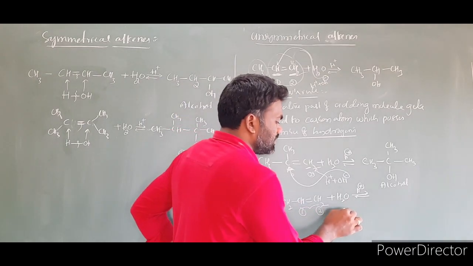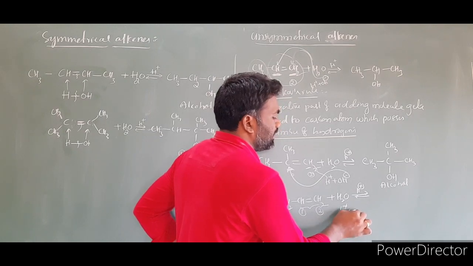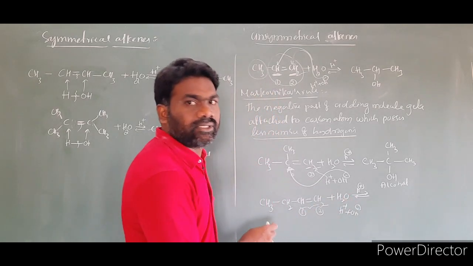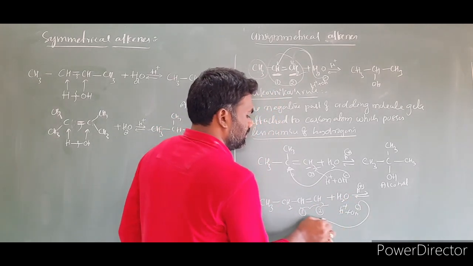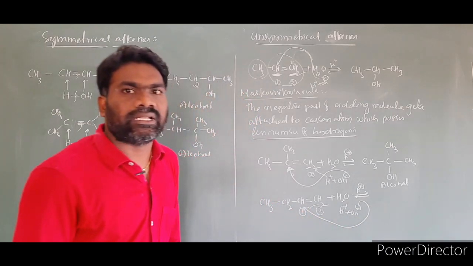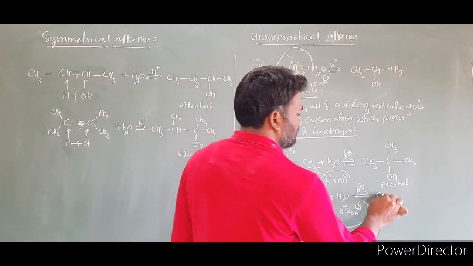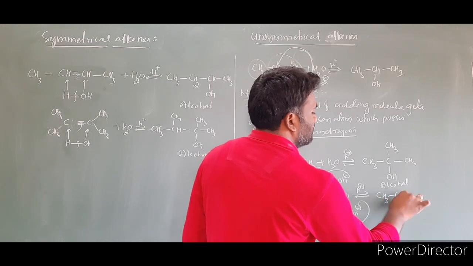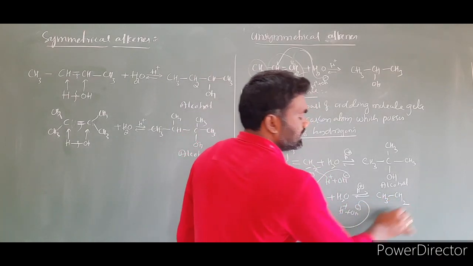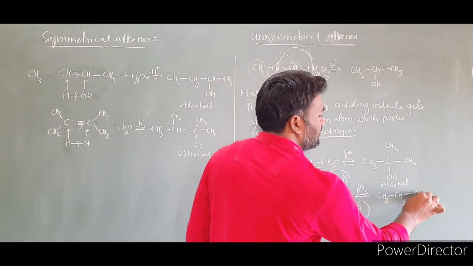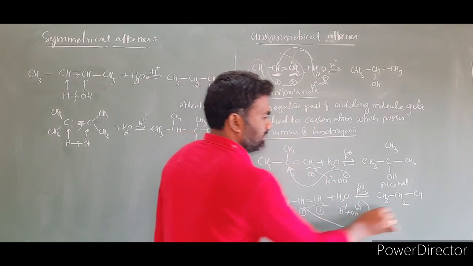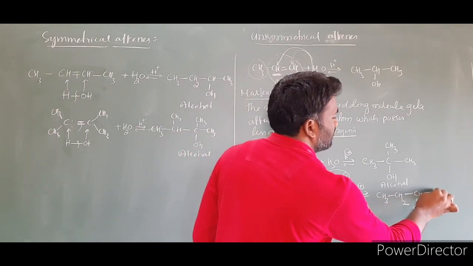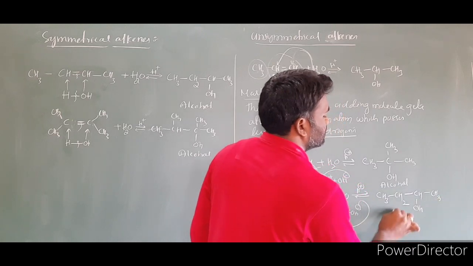The adding molecule is H plus OH minus. This OH minus we attach to the carbon which possesses fewer hydrogens. The product is CH3, CH2, CH with OH attached, then the remaining CH3. So this is the alcohol.